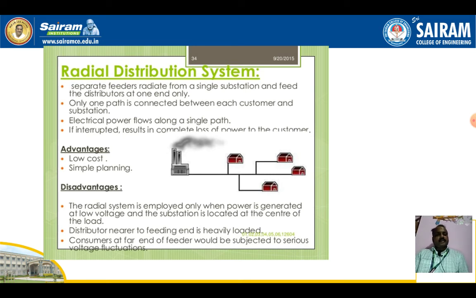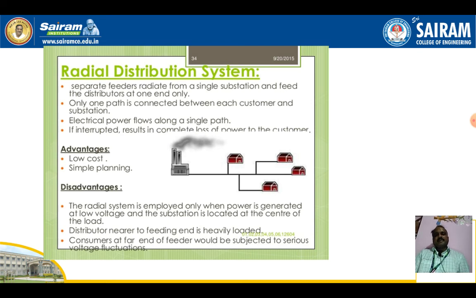So in a radial system, in one line, different connections will be there. Separate feeders radiate from a single substation. So one substation, and separate feeders will be there, which carries only one path. One path is connected between each customer and substation. So if that single main path fails, the entire area will have a power cut. The power cannot be supplied to the entire area.